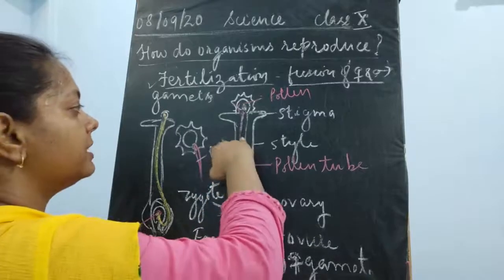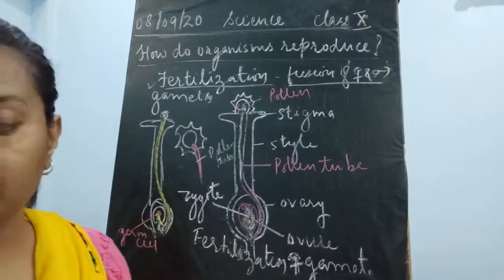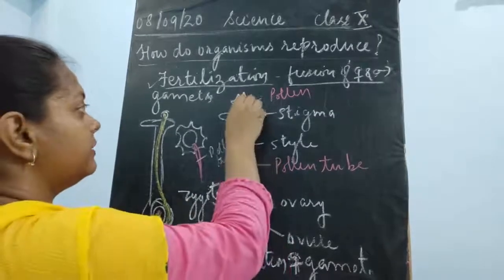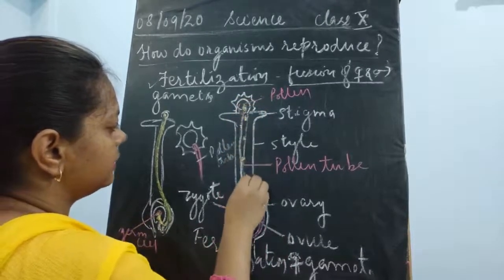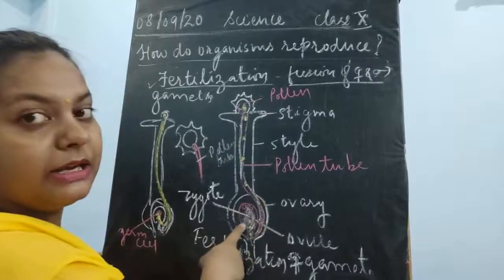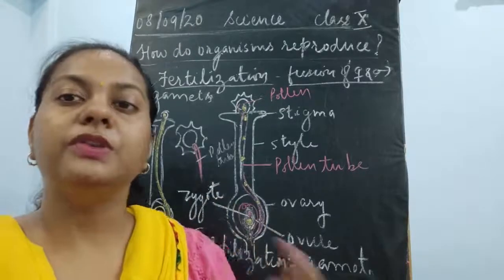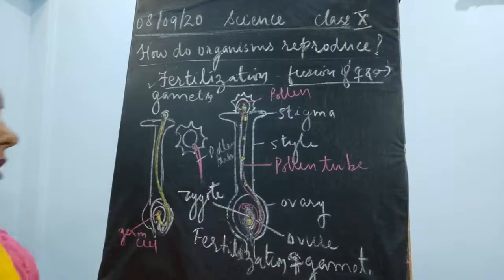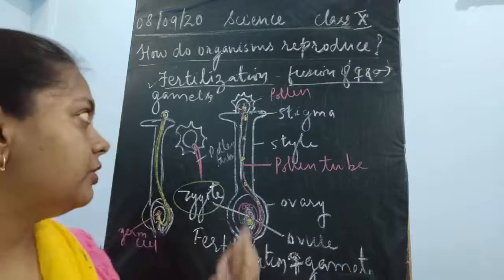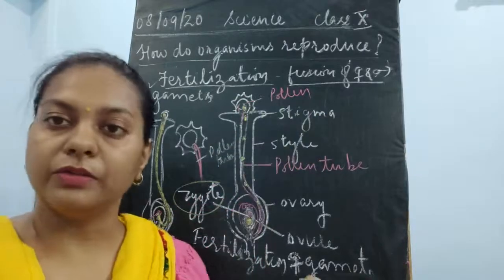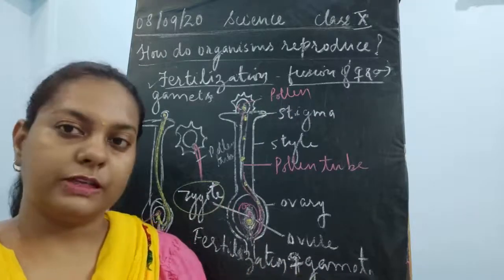This tube is hollow from inside. The nucleus present in this pollen grain is going to come this way, and ultimately it reaches here inside the ovary, where the male and female gametes are going to unite and form a new structure, a two-cell structure known as zygote. So how is this zygote formed? Zygote is the result of fertilization of male and female gamete inside the ovary of a flower. So this is said to be the second event of the sexual mode of reproduction.